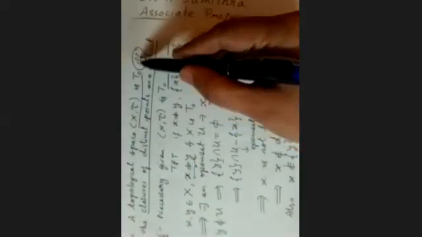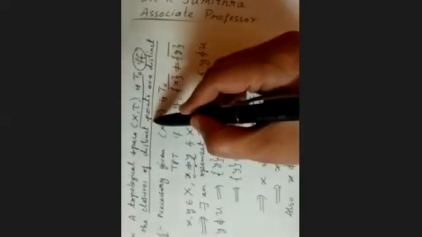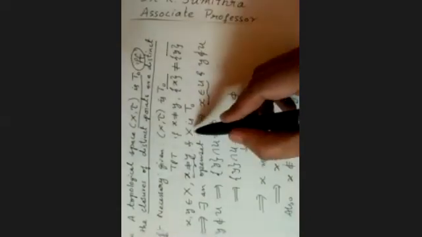So we were proving the theorem on T naught. A topological space (X, tau) is T naught if and only if the closures of distinct points are distinct. So that is necessary. Necessary says that given (X, tau) is T naught, we have to prove that closures of distinct points are distinct. That is, if you take any pair which are distinct, their closures are also distinct. Now take any two points x, y belonging to X, x not equal to y. We have to prove this, remember. And X is T naught.